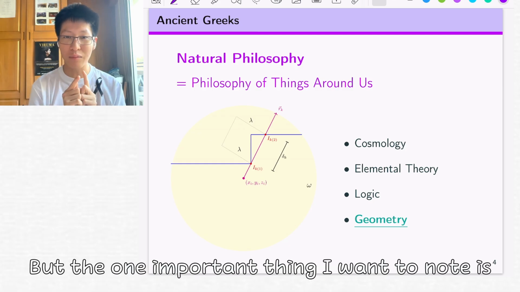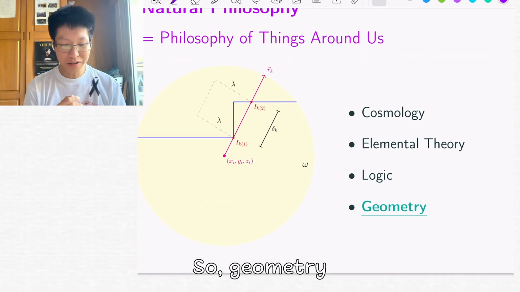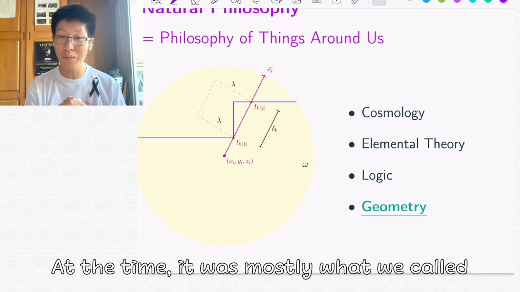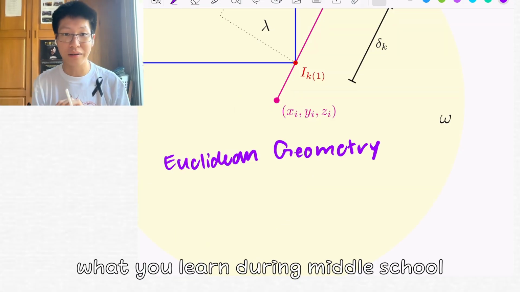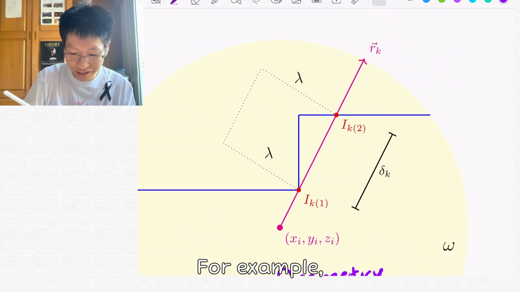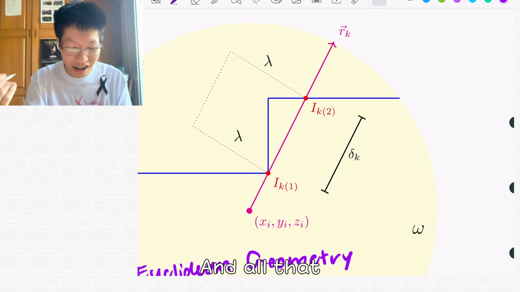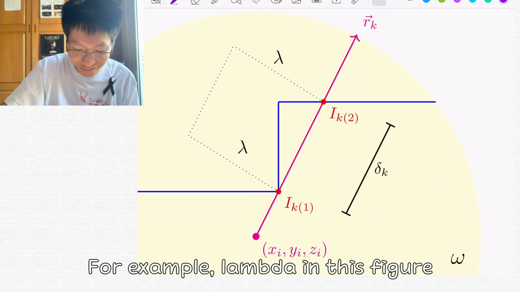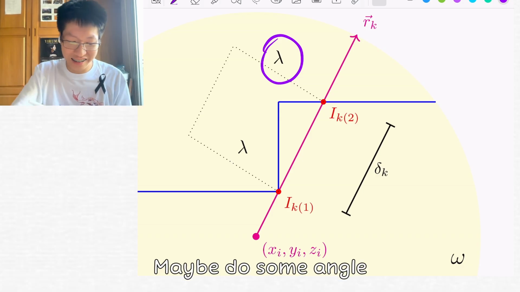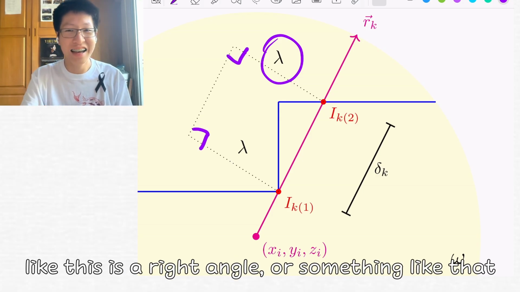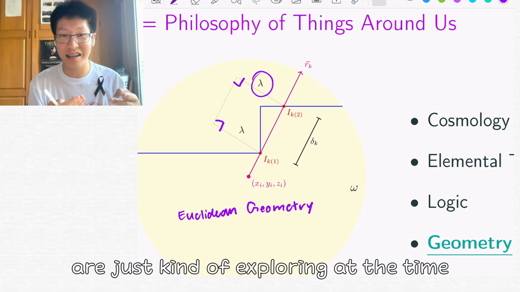But the one important thing I want to note is geometry. At the time, it was mostly what we call Euclidean geometry. And basically, Euclidean geometry is what you learn during middle school. For example, how lines intersect each other, shapes inscribed in a square, and you have to determine a length. For example, lambda in this figure, what is it? Or maybe work out some angle, like this is a right angle. That is what we call Euclidean geometry, and it's a geometry that the Greeks were just exploring at the time.